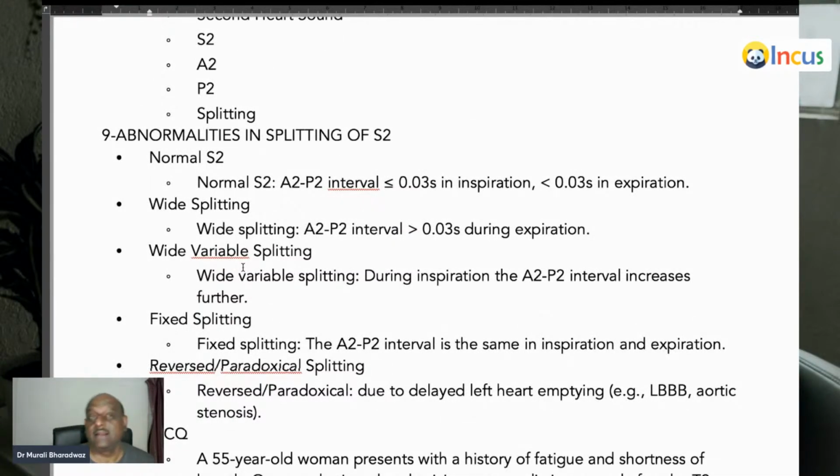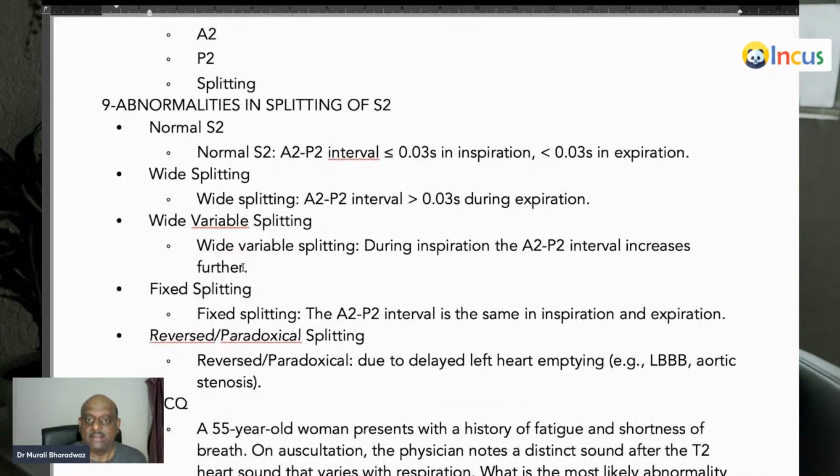High-yield facts, topic number 9. What are the abnormalities in splitting of the second heart sound? Normally, the A2 P2 interval is less than 0.03 seconds in inspiration, right? And typically, by the time it is expiration, they both are almost superimposed. So you call it wide splitting if the A2 P2 interval is more than 0.03 seconds during expiration.